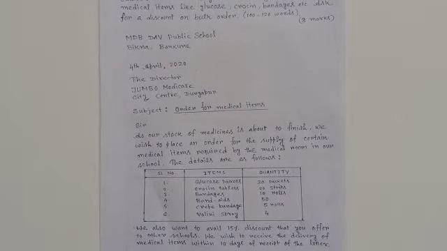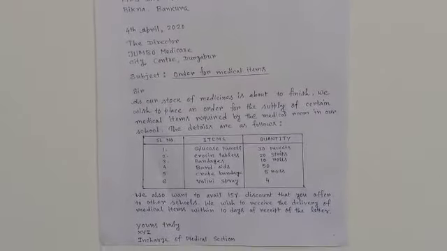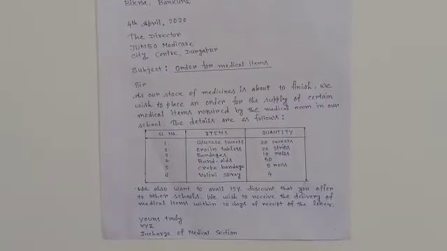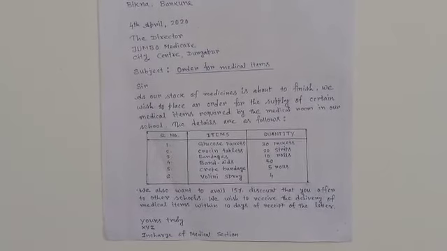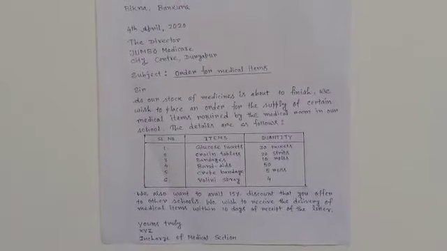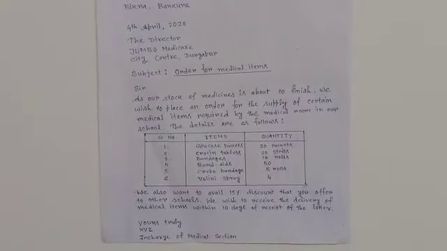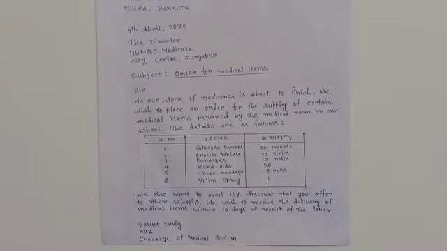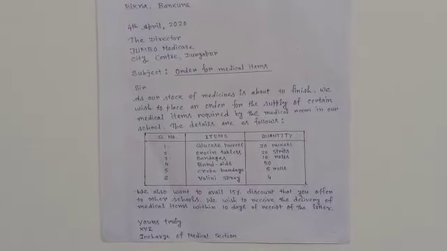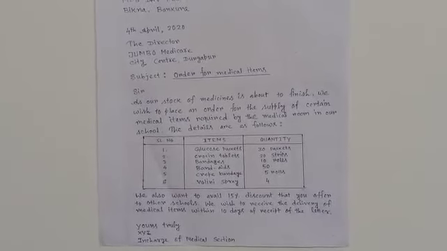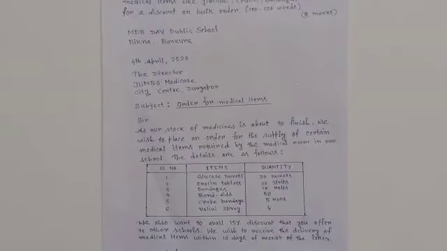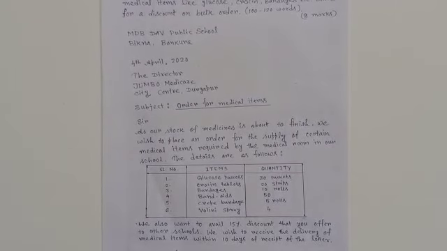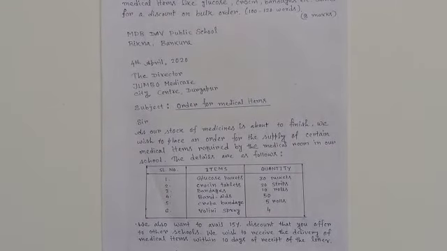So this way you can conclude the content part, and at the end you have to write the complimentary clause, like yours truly, then the name XYZ or any name if it is given in the question paper, that you have to write. And who is that? In charge of medical section, that you have to write at the end. So this is the content and the format of placing order letter.